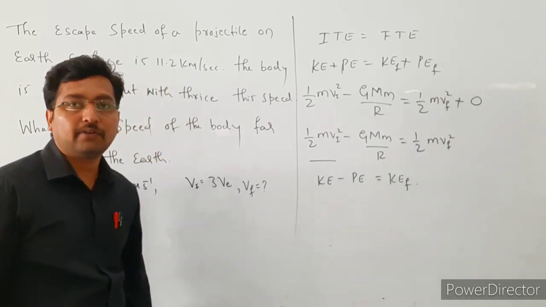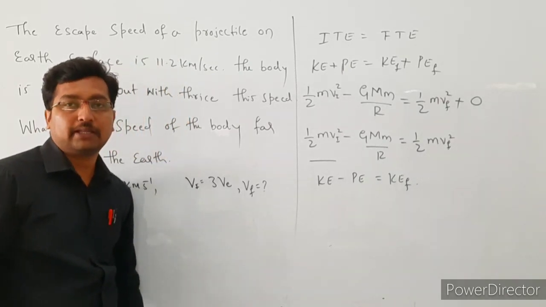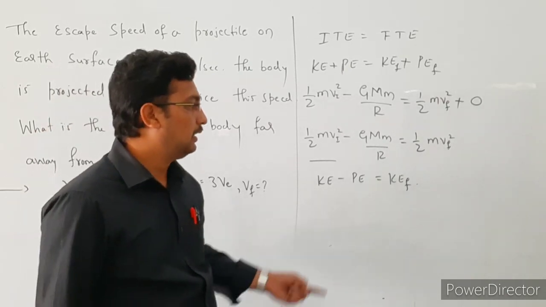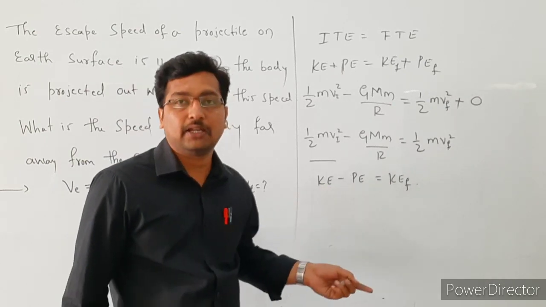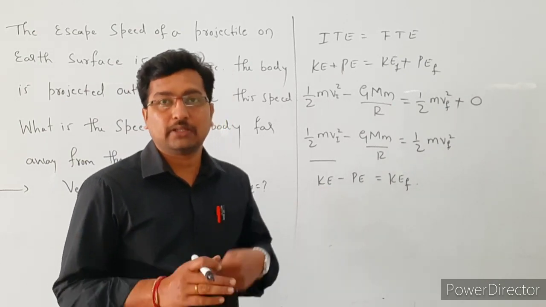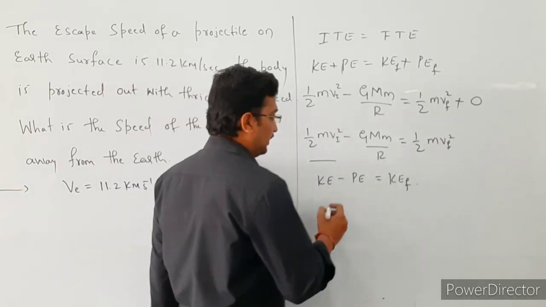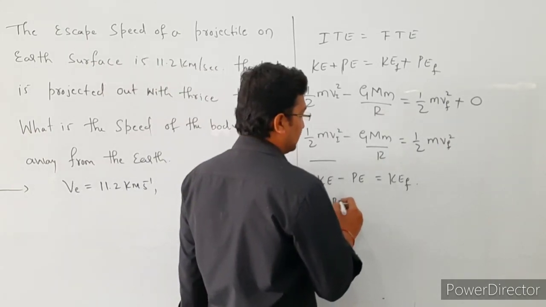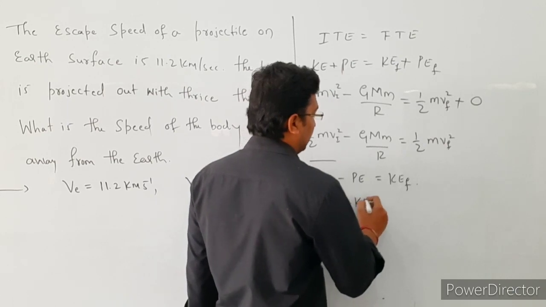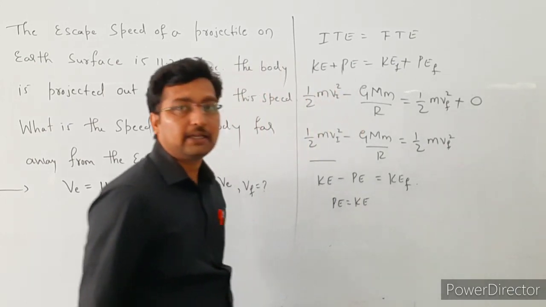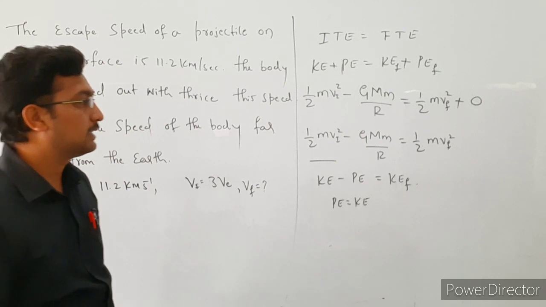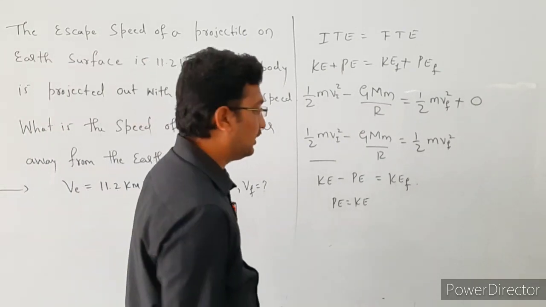So there is a condition for the escape velocity or the escape speed. When the kinetic energy and the potential energy both are equal, then only that body will escape from the earth's gravitational field. So potential energy equal to kinetic energy, then only that body will escape from the earth's gravitational field.